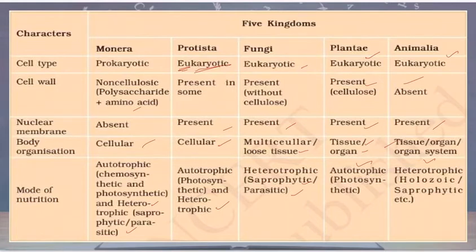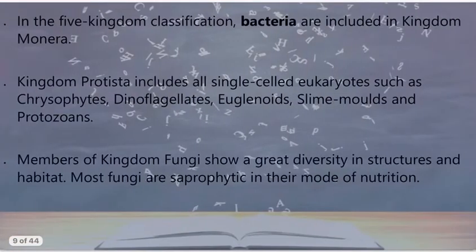So we classify, rather Robert Whittaker classified all the animals and plants into five kingdoms based on five broad characters: cell type, cell wall, presence or absence of nucleus, body organization, and mode of nutrition. So these are the five basic characters he has considered for classification.